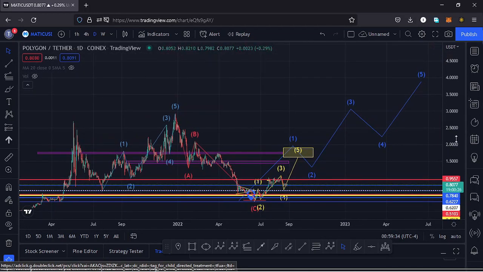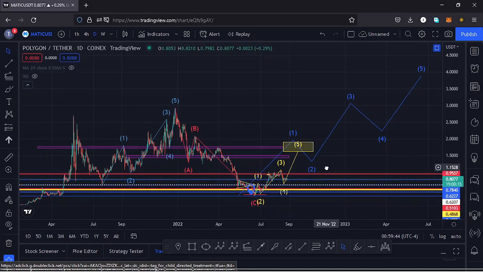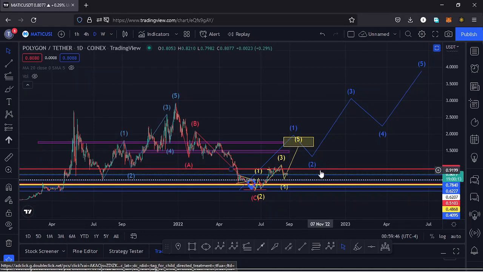I'll kickstart the video by giving a brief of what has been happening on this chart. Polygon Matic from the all-time high has been seeing new prices in this massive ABC correction, which has now taken us back to around the $0.32 mark, and having done so, I believe it has done the minimum that we expected it to do in its ABC correction, and soon we might see a very nice bounce to the upside in this Elliott wave structure, having our wave 5 taking us back to an all-time high.